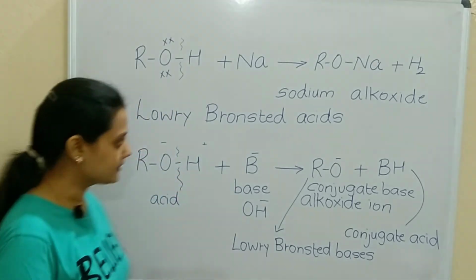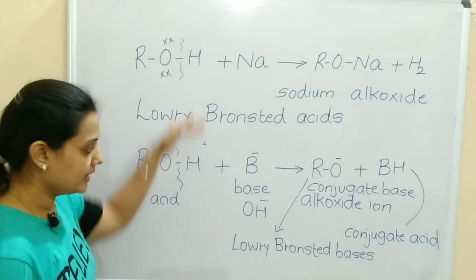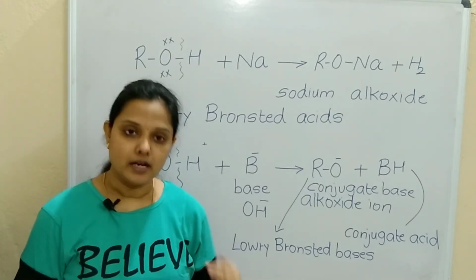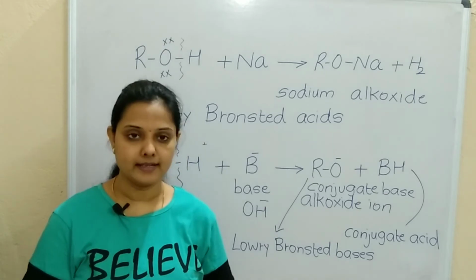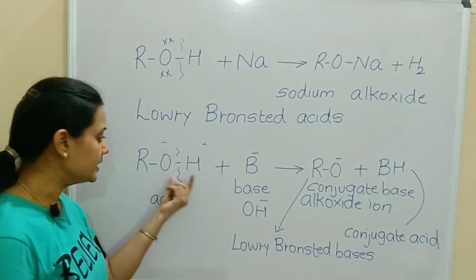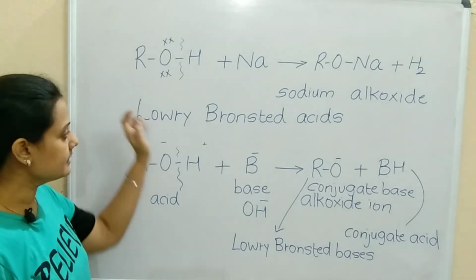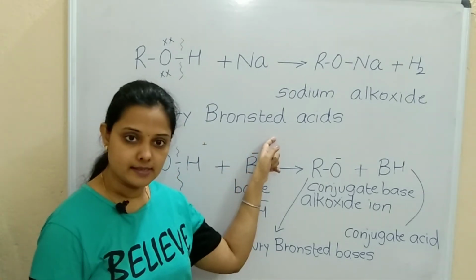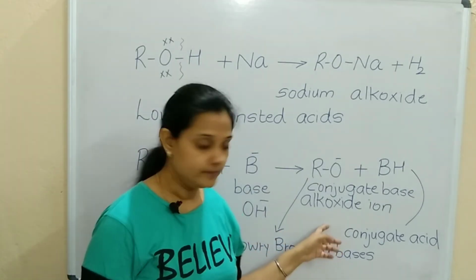Correct? So please make a note of these words. Here we are learning the reactions of alcohols in which they act as nucleophiles, where the OH bond is broken. Alcohols can act as Lowry-Bronsted acids when they react with a base and form the alkoxide ion.